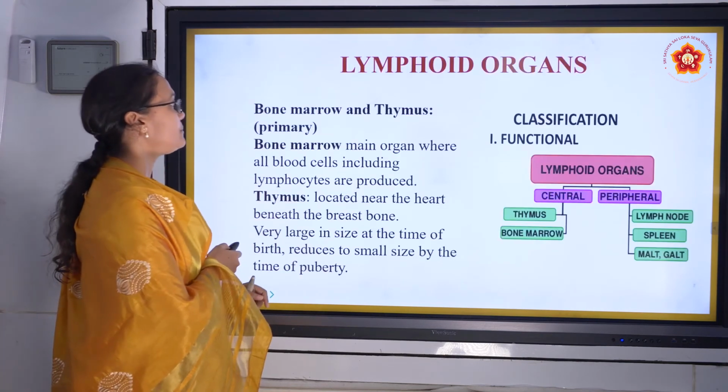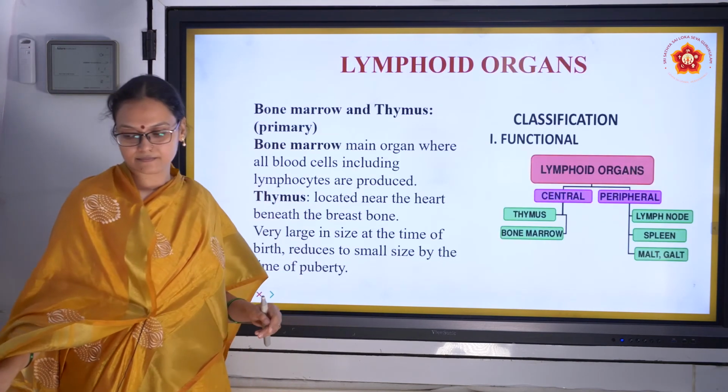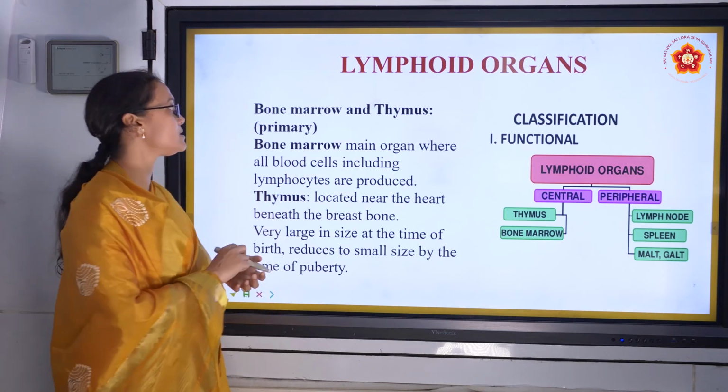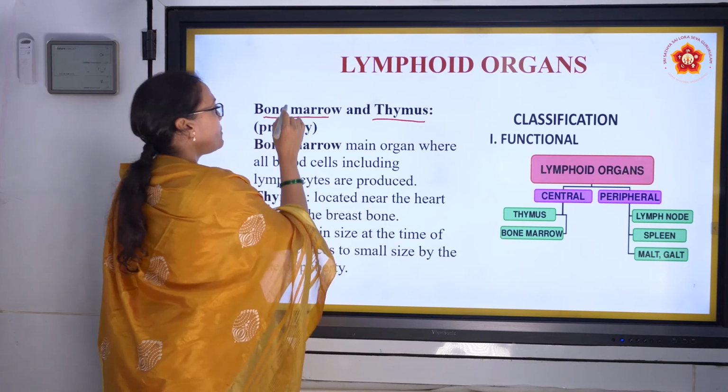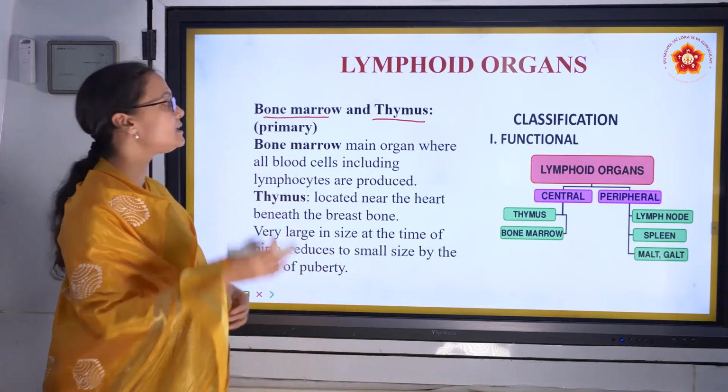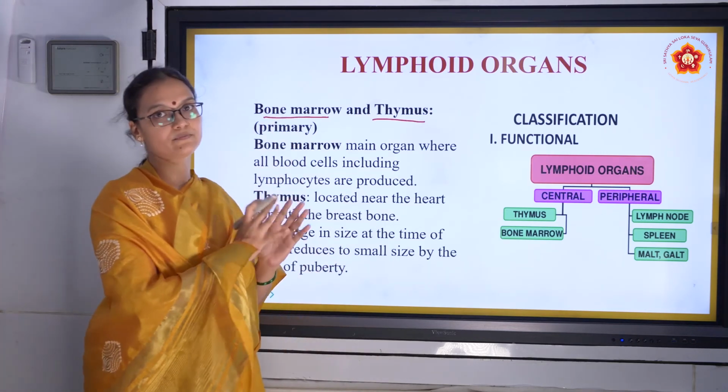First is primary lymphoid organs. What are the primary lymphoid organs? As we spoke, they are bone marrow and thymus. What happens in bone marrow? Basically, we are talking about the production of lymphocytes, right?